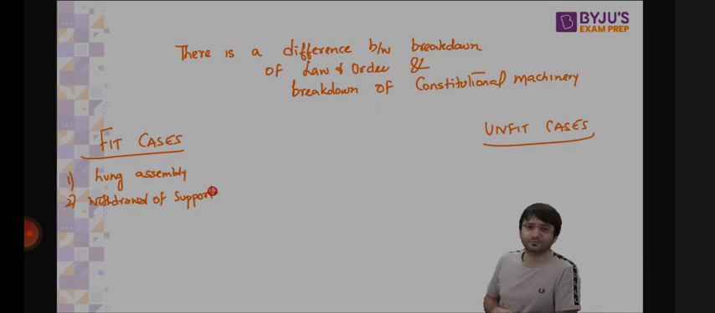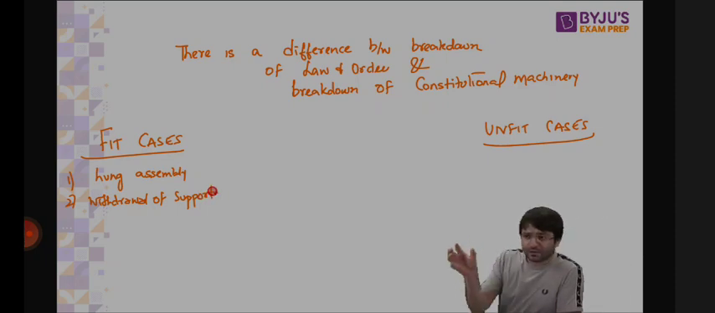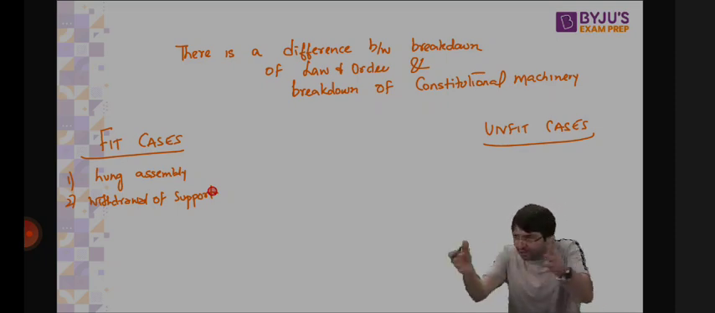BJP, PDP came together to form the government in Jammu and Kashmir. After a couple of years, BJP withdrew support to the PDP government. When you withdraw support to the PDP government and no other political party is coming forward to form the government, this is a fit case of president's rule because there is breakdown of constitutional machinery.